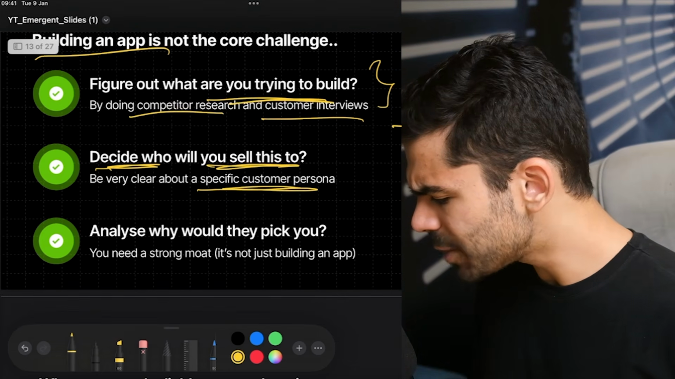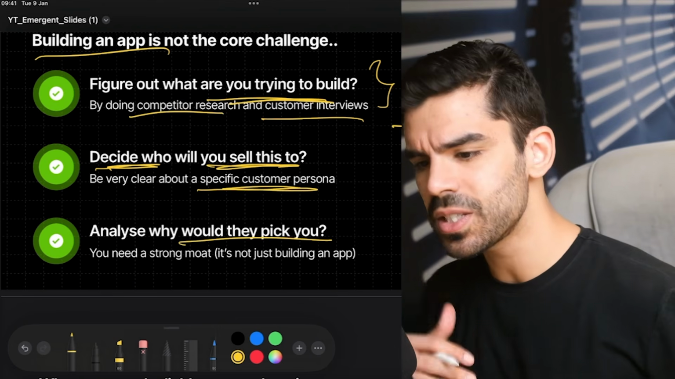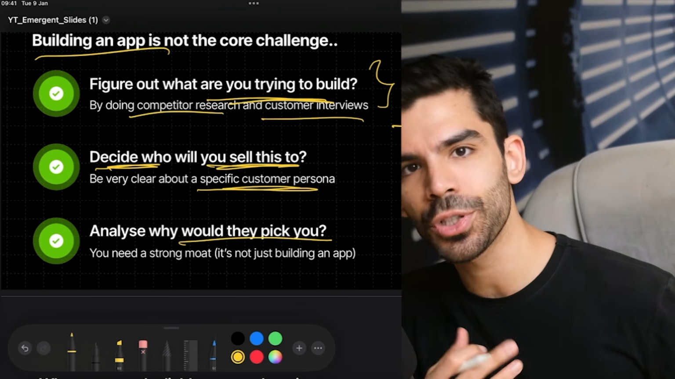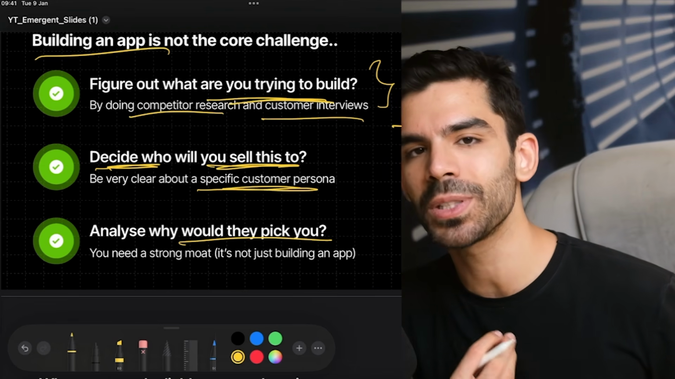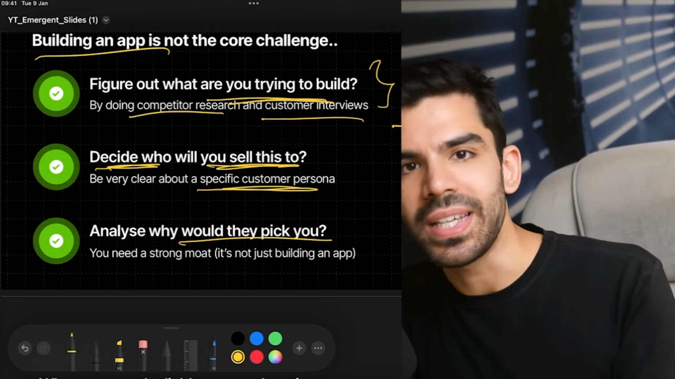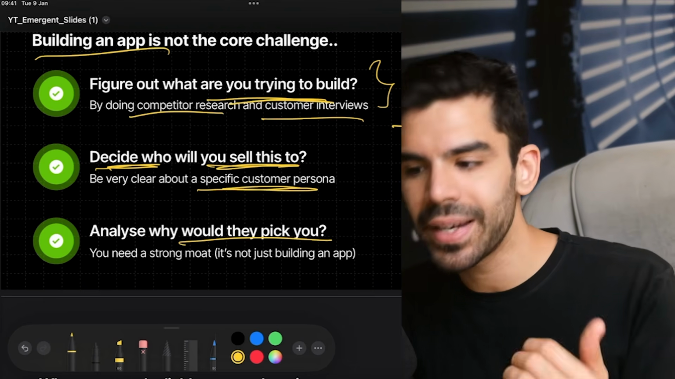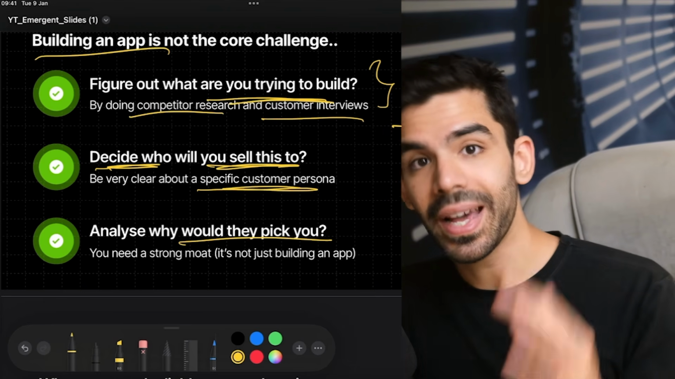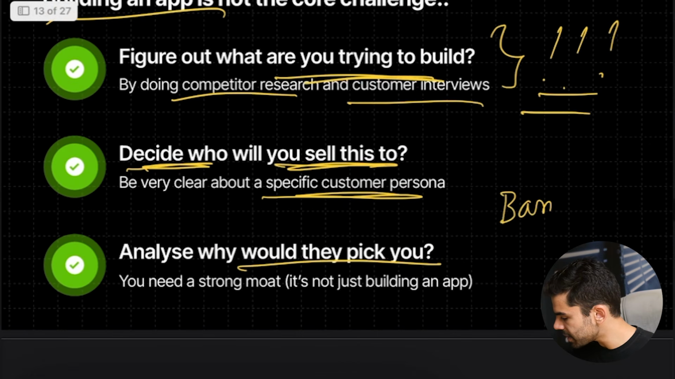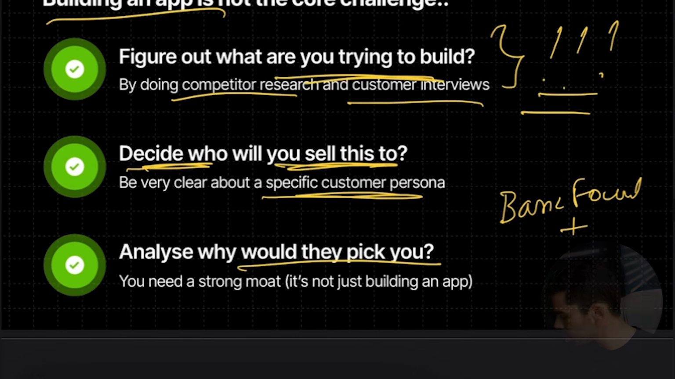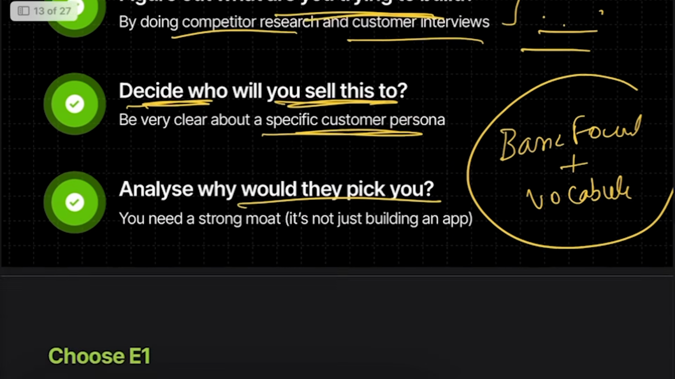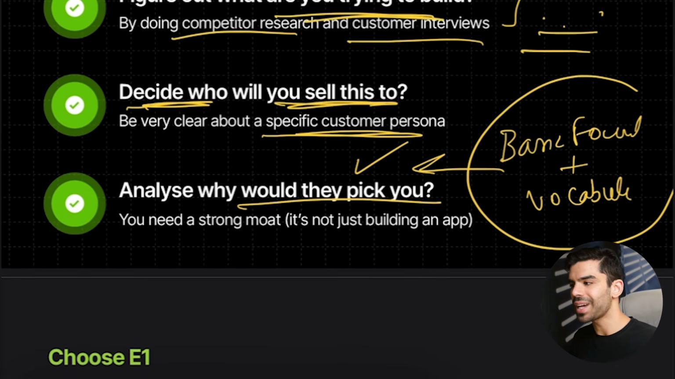And then you need to analyze why they would pick you, because at this point, building an app is no longer a moat. It is trust, it is distribution, it is your ability to understand someone's problem in depth. Because with AI tools coming in, building a product is going to be very easy. You know what's going to be difficult? Maintaining it, scaling it, giving it support. And that is why we always say that you always need basic foundational knowledge and vocabulary of your subject to use these tools smartly. Because if you have that, then the sky's the limit for you.